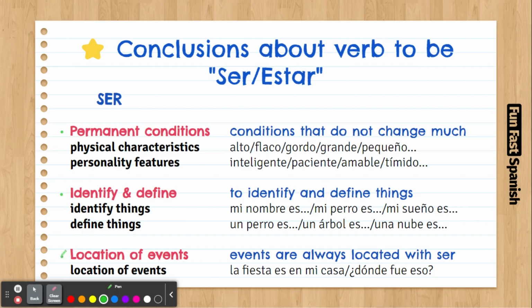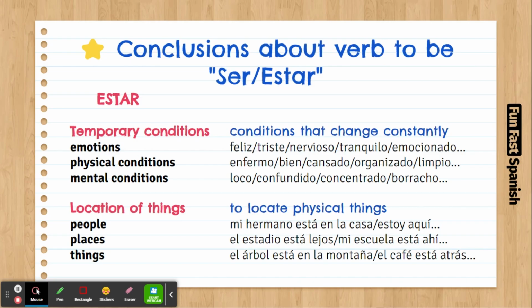You have to be aware if it's a permanent condition. You have to be aware if you're defining something. You have to be aware if the location you're talking about is an event, not a place. So it takes concentration, and our recommendation is to practice all these things just in present tense for a year or so. Have tons of conversations in present tense and explore the verbs ser and estar until you feel really comfortable.